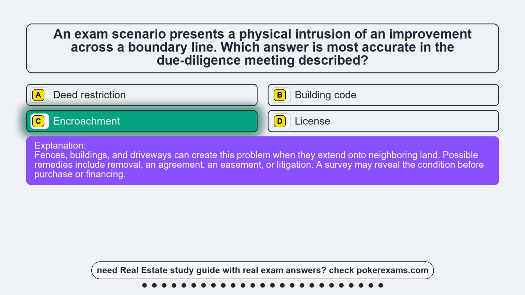Fences, buildings, and driveways can create this problem when they extend onto neighboring land. Possible remedies include removal, an agreement, an easement, or litigation. A survey may reveal the condition before purchase or financing.